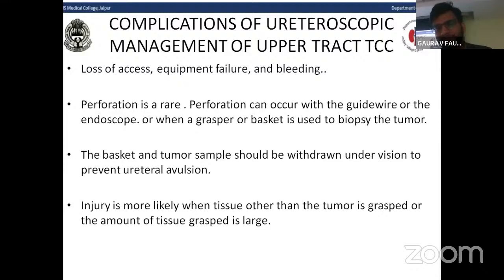Complications of the ureteroscopic management of upper tract transitional cell carcinoma.